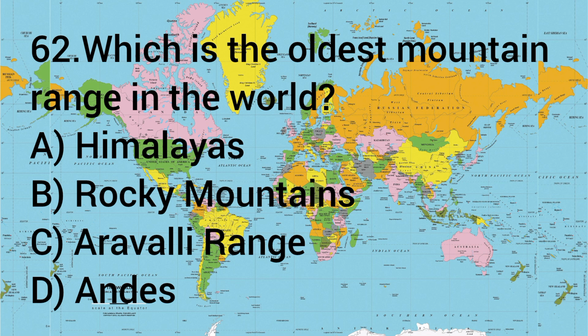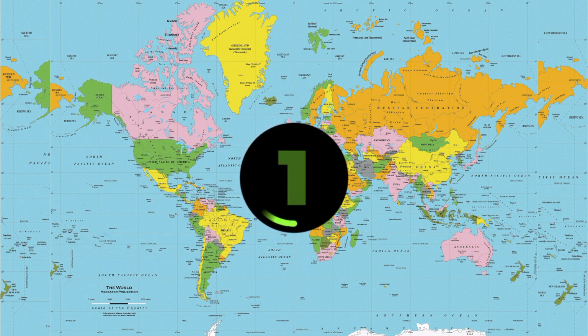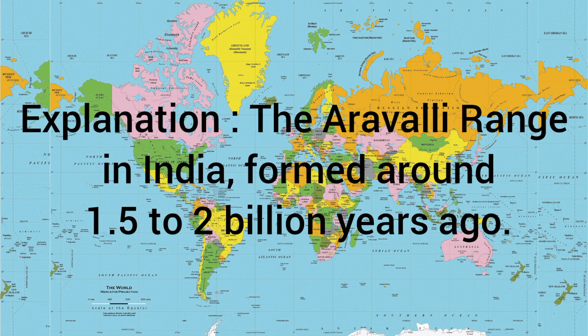Question number 62. Which is the oldest mountain range in the world? A. Himalayas, B. Rocky Mountains, C. Aravalli Range, D. Andes. The answer is C. Aravalli Range. The Aravalli Range in India was formed around 1.5 to 2 billion years ago.